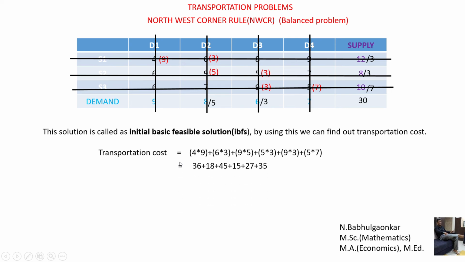Now take the product of these numbers. 4 9s are 36, 6 3s are 18, 9 5s are 45, 5 3s are 15, 9 3s are 27, 5 7s are 35. Make the addition of all these numbers, and the cost will be 176. What does this indicate? It takes rupees 176 to transport certain goods from source to destination by fulfilling the conditions of supply and demand. This cost will be the minimum cost to transport the goods from source to destination.